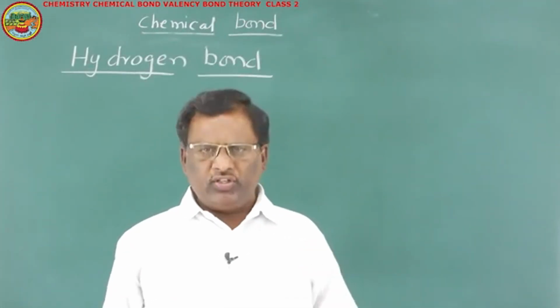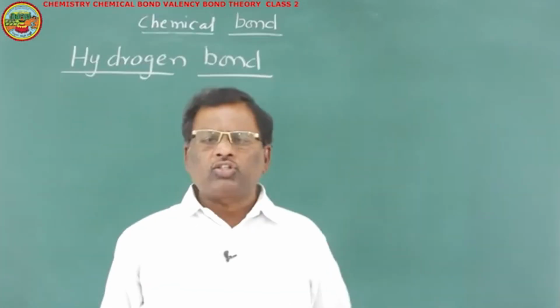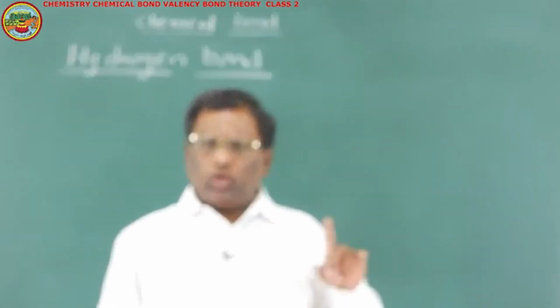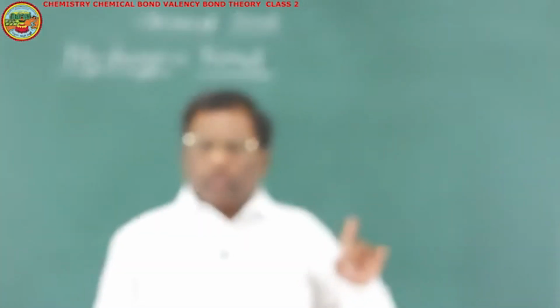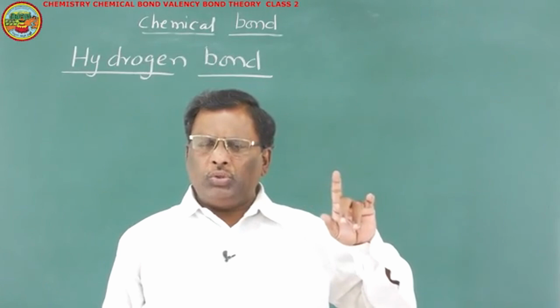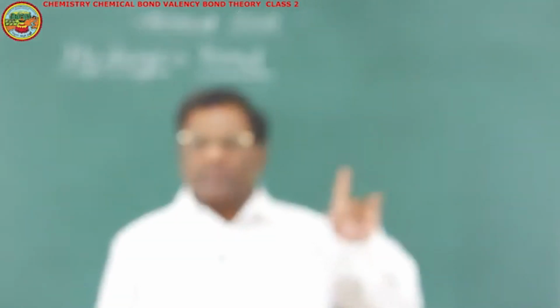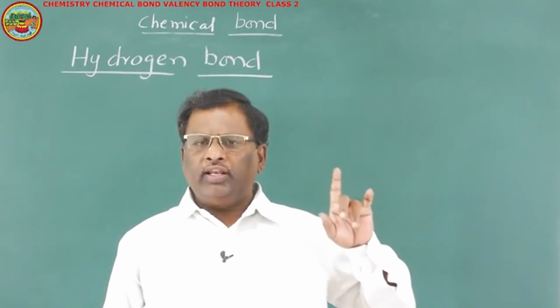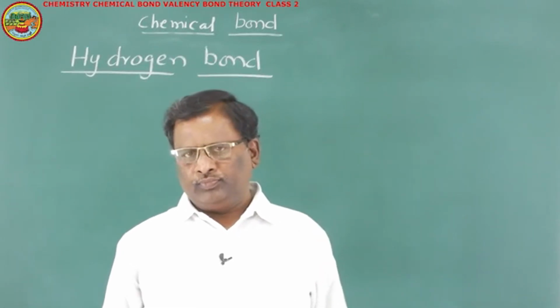Exclusively hydrogen. And hydrogen, when it is bonded with a covalent bond to highly electronegative and small size atoms like oxygen, fluorine and nitrogen.